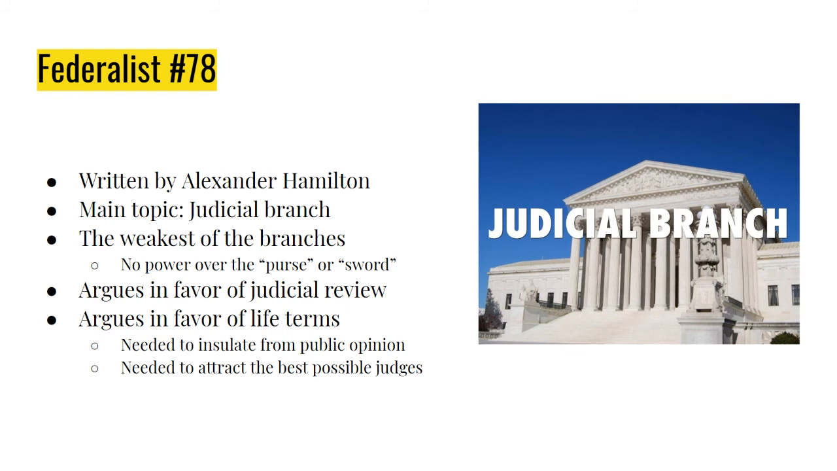Fed 70 is also branch specific. This one is also written by Hamilton, and this deals with the idea of the judicial branch. Remember, Article 3 is the shortest of all of the branches in the Constitution. And to Hamilton, that made sense because the judicial branch was definitely the weakest of the three branches. The judicial branch was not to be feared because it didn't possess power over the purse, meaning taxation, or power over the sword, the ability to declare war.